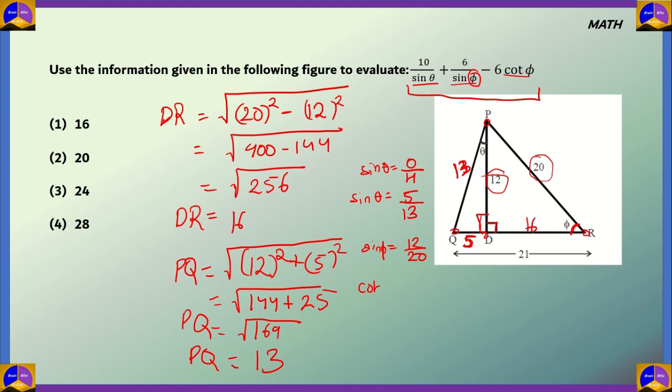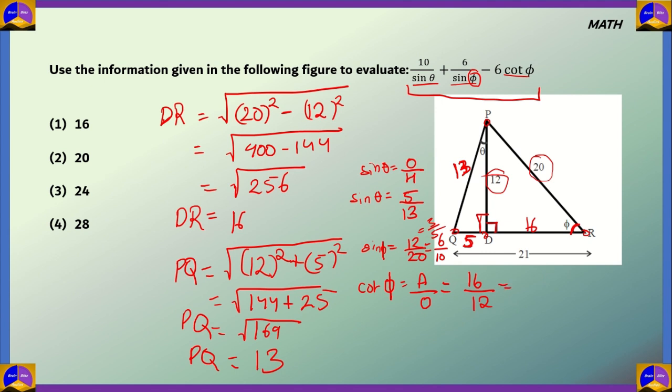Now cot phi. We know that tan phi is opposite by adjacent, so cot phi would be adjacent by opposite. The adjacent of phi is 16 and its opposite is 12, so 16 by 12. We simplify it. 12 by 20 would be 6 by 10, equal to 3 by 5.